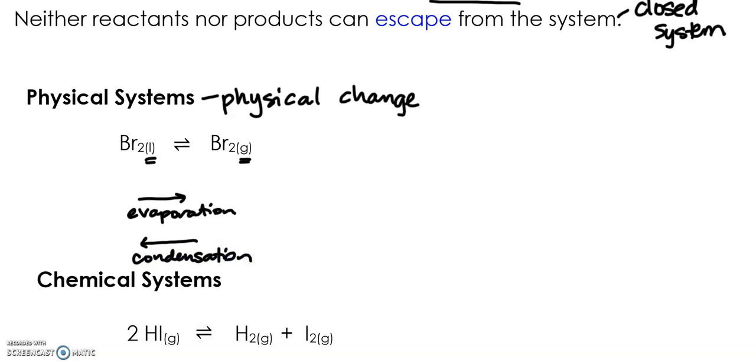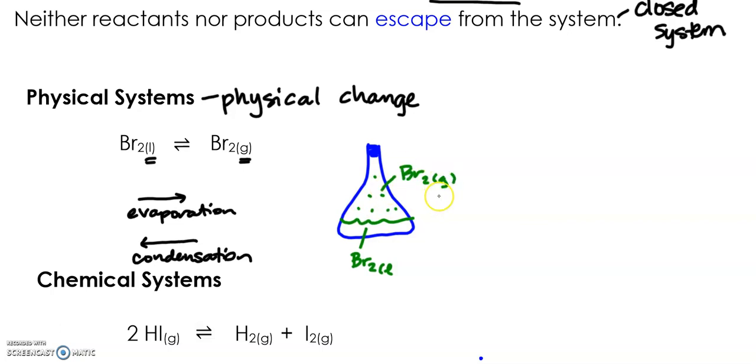So this would be something like if I had an Erlenmeyer flask and it was closed, so sealed off, so let's say I have a rubber stopper in there, and I have liquid bromine in the bottom. But then I also have bromine as a gas up here.